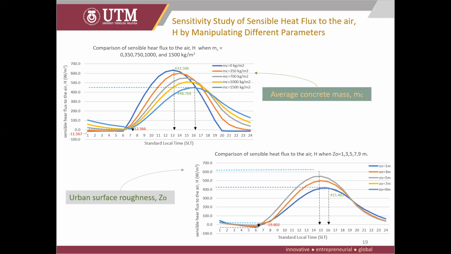Open space causes wind movement, which can transmit heat and humidity to the surrounding area, while dense areas cause the wind to be trapped in this area, affecting the air temperature.